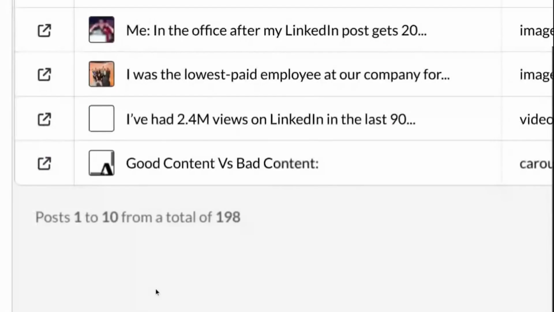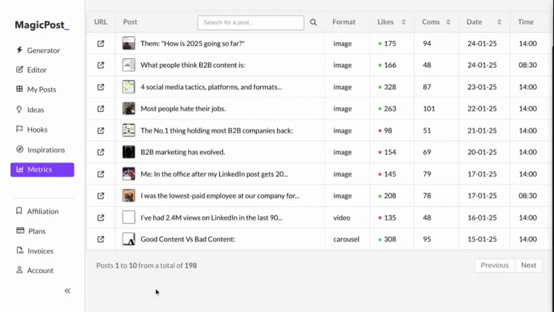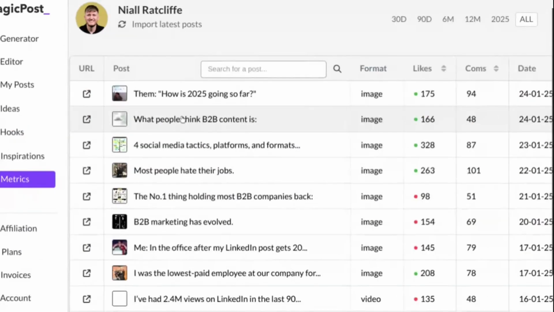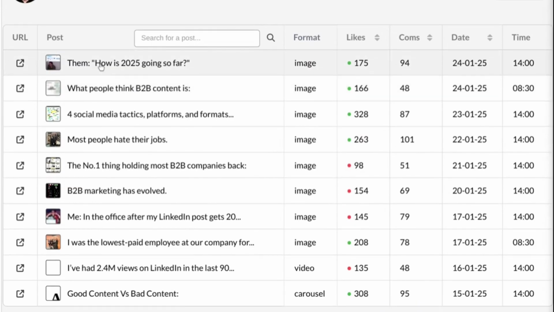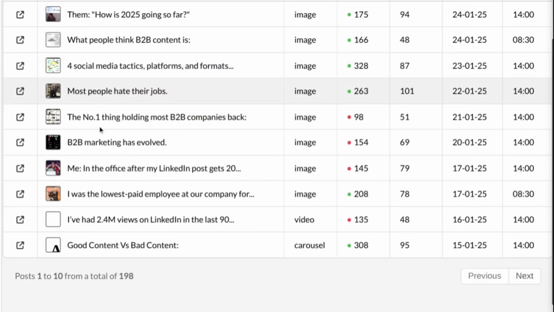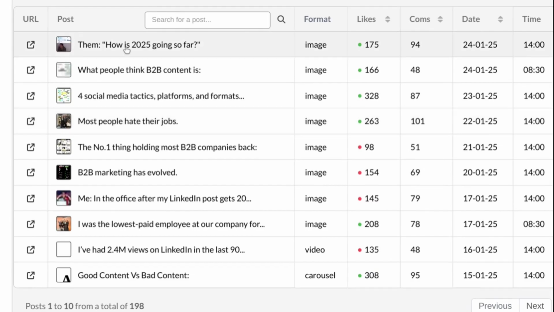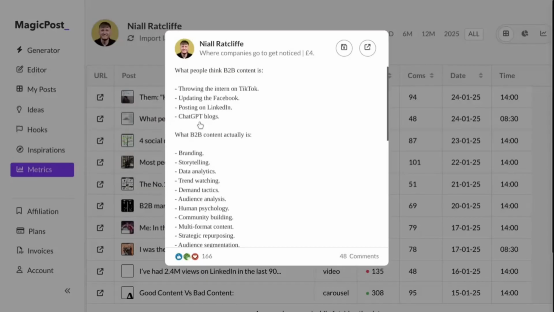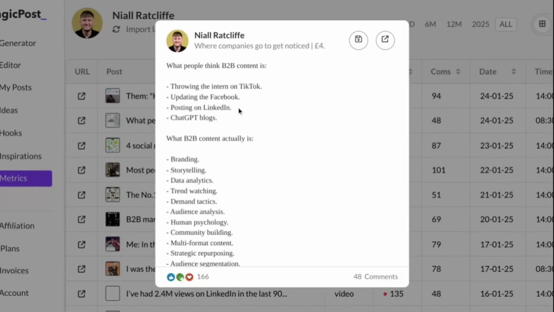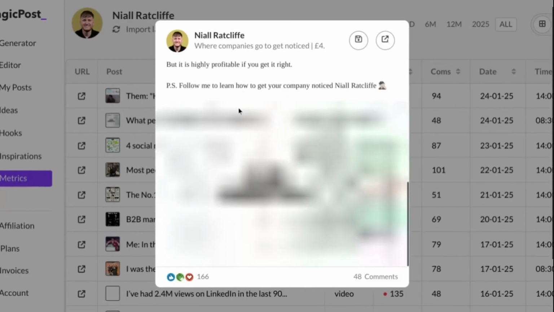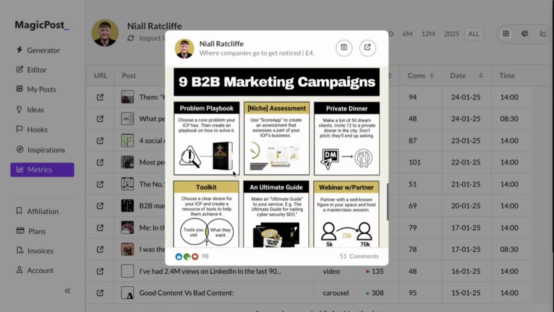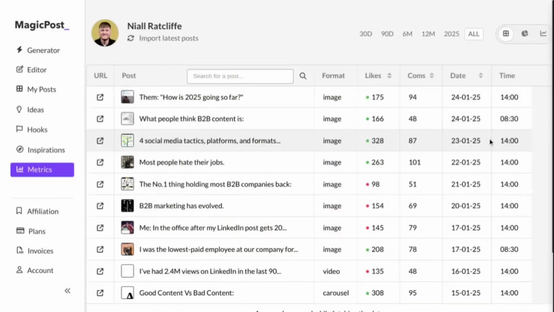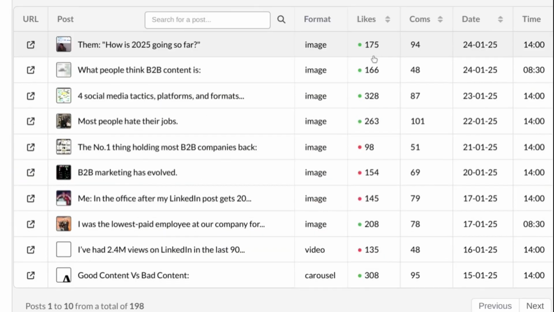But as you can see, you get to see the actual post itself. The cool thing that I love about this is that it shows each individual post with its actual hook. So in a way, I can study his hooking framework when it comes to writing post hooks. You can see most of his posts come with an image format, and I can tell you right now this is accurate because I follow the guy. Likes, he on average gets about, if you convert it to the nearest tenth, I would say 200.